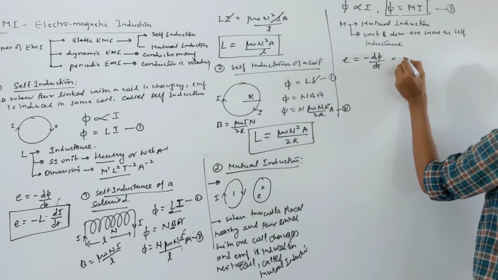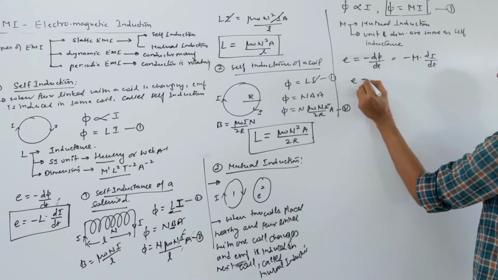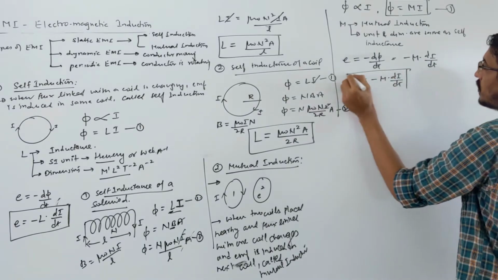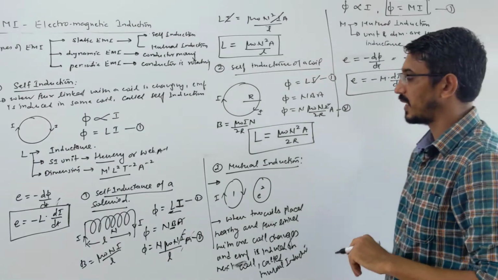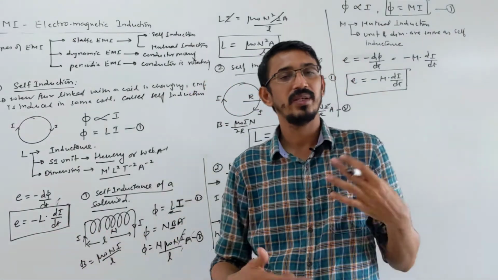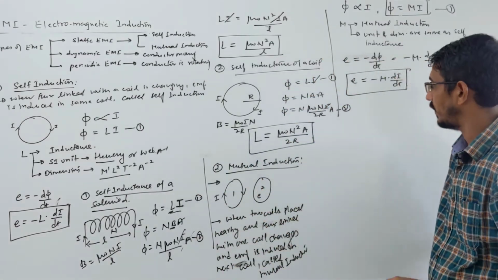Let's differentiate that. M is a constant, so we have the rate of change of current. So the induced EMF is nothing but minus M into di/dt. Some constant into the rate of change of current. Exactly similar formula we see here: some constant times the rate of change of current. When current is changing, EMF is induced. With constant current, no EMF will be induced, correct?